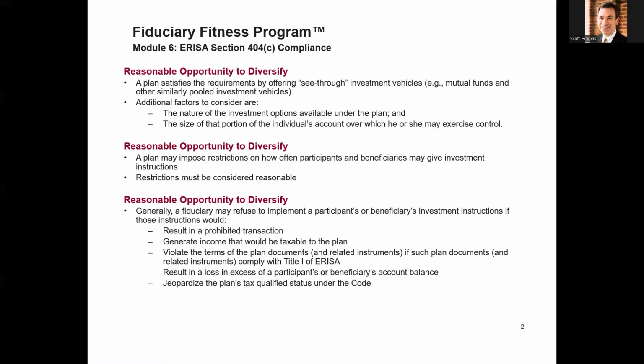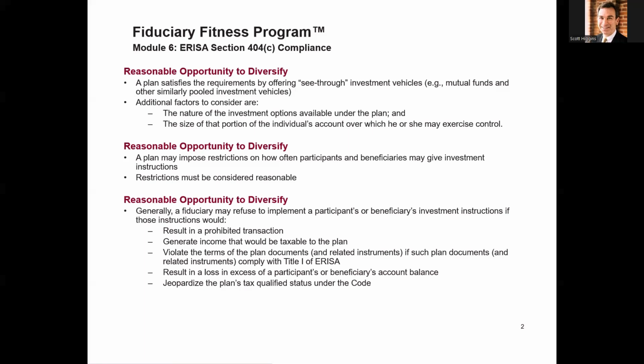Generally, a fiduciary may refuse to implement a participant or beneficiary's investment instructions if those instructions would result in a prohibited transaction or generate income that would be taxable to the plan, violate the terms of the plan document and any related instruments, and if such plan documents comply with Title I of ERISA.